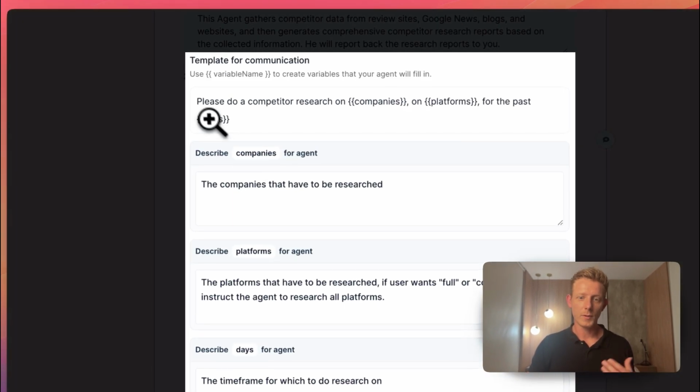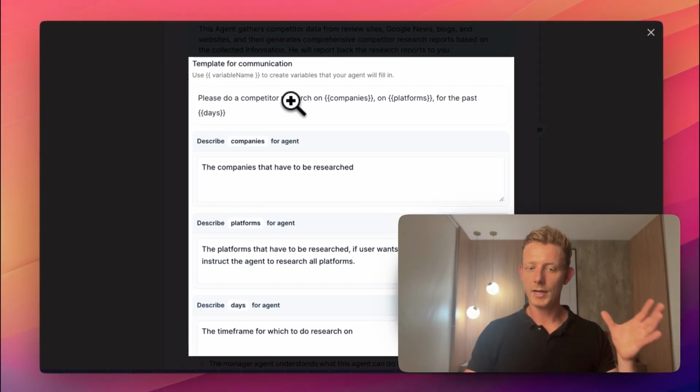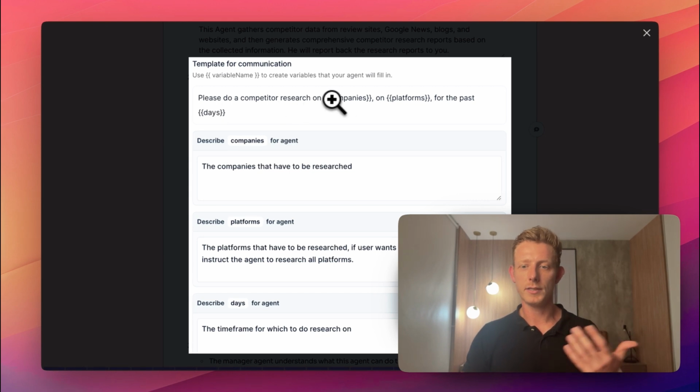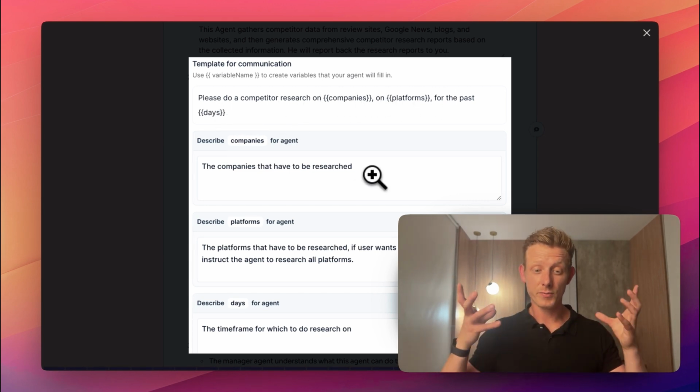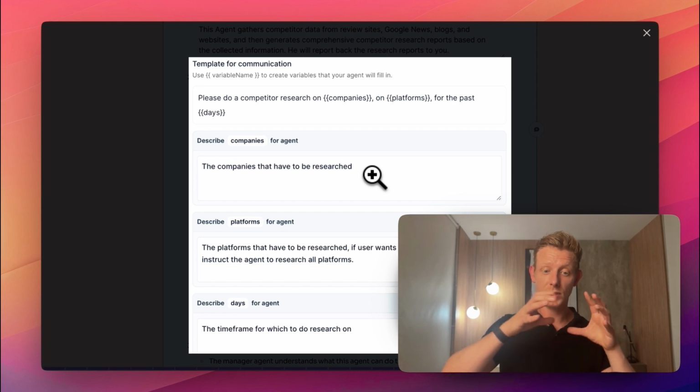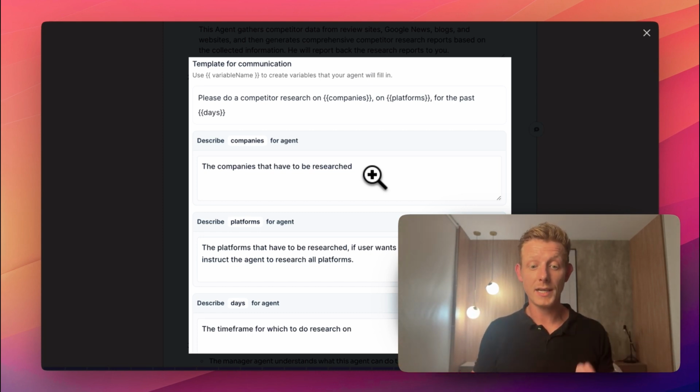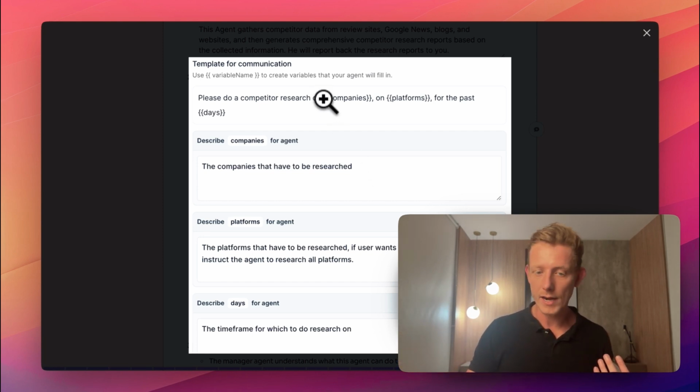So we can say, please do a competitor research on this for the past these days, right? This is from another agent. We can specify that he always has to say this to our sub-agent, to make sure that our sub-agent receives all the data he needs to actually perform his actions. And then we can add in these variables here.